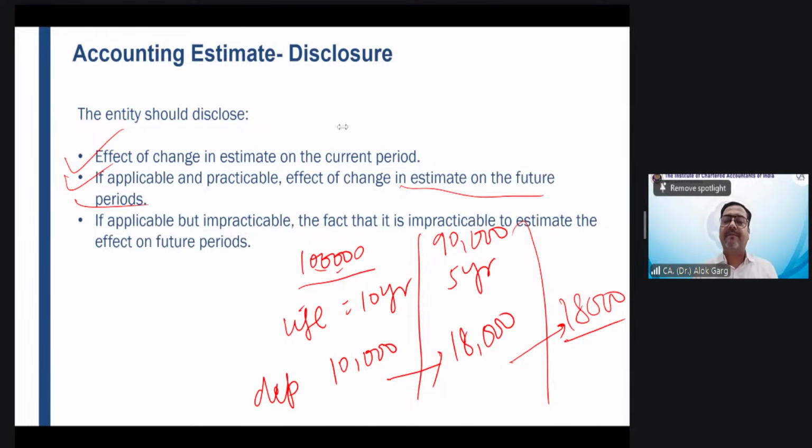Clear? Is it clear? Not clear? Friends, is it clear? Please tell me. Clear हुआ या नहीं हुआ? Yes. Clear in mind or clear from mind? Clear in mind? Yes.